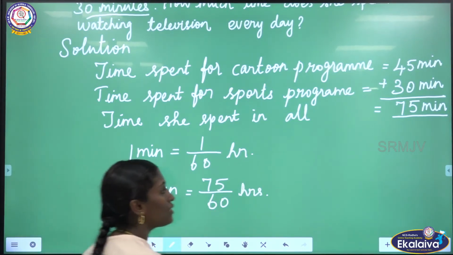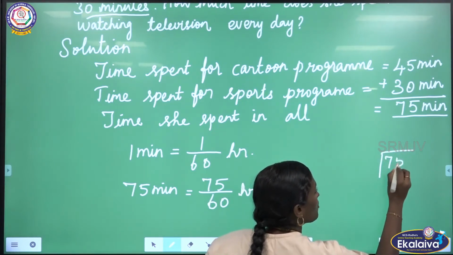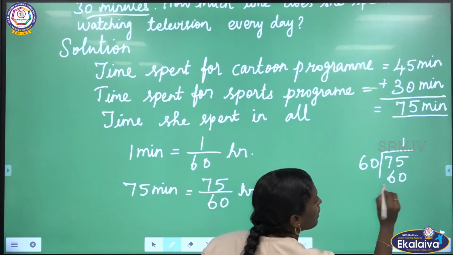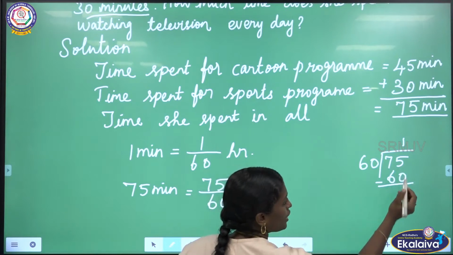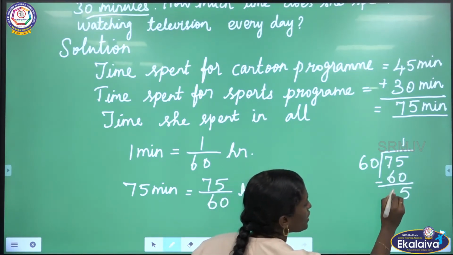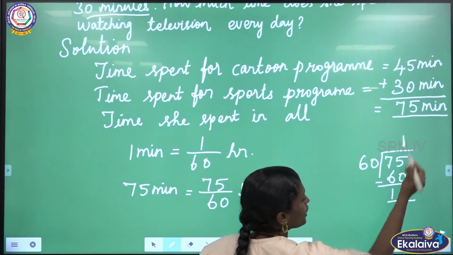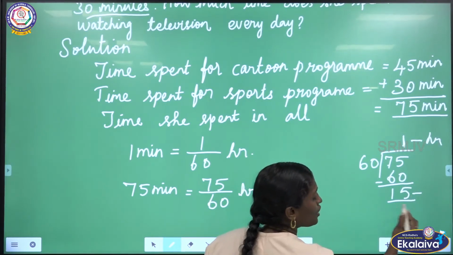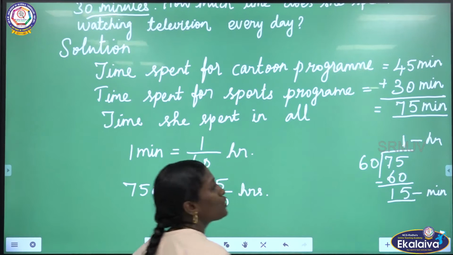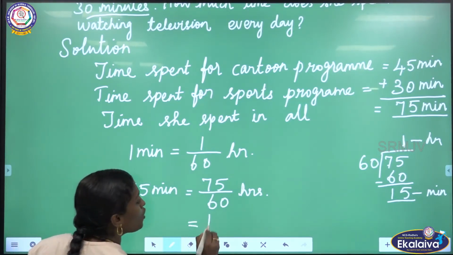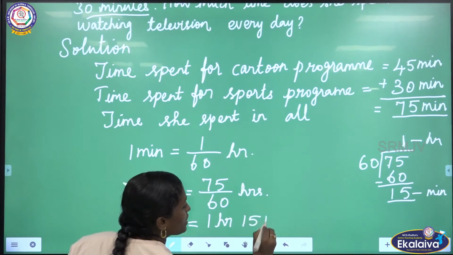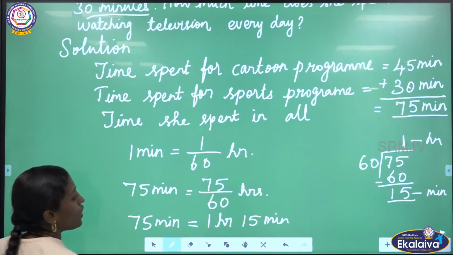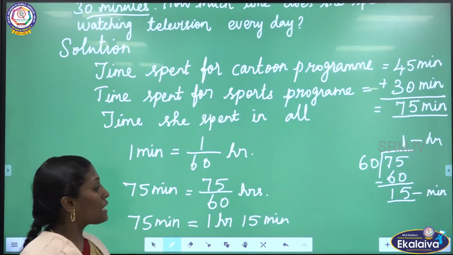Now we have to divide. 75 by 60. In 75, only 1 times 60 is there. Now we have to subtract. Here 5 minus 0, 5, 7 minus 6, 1. So here we are getting quotient 1, remainder 15. Here quotient is the greater unit hour and remainder is the smaller unit minutes. So 75 minutes is equal to 1 hour 15 minutes. Now we got the time in hours and minutes.